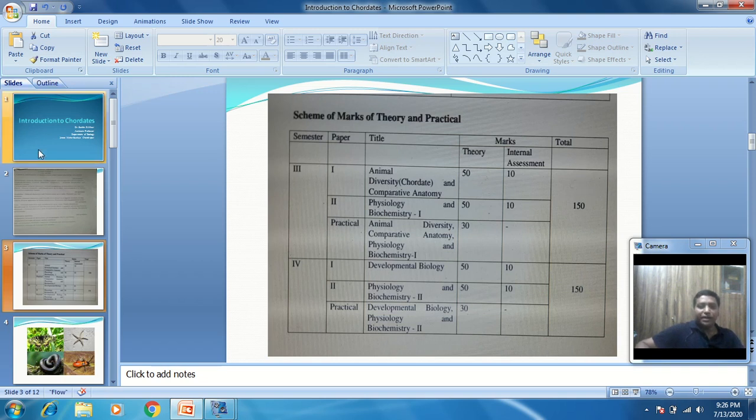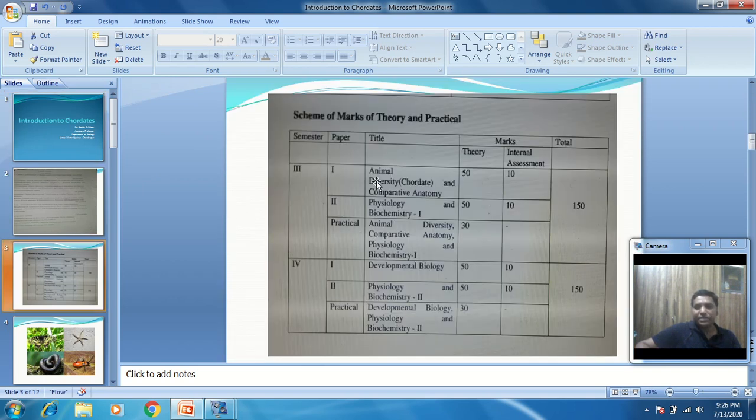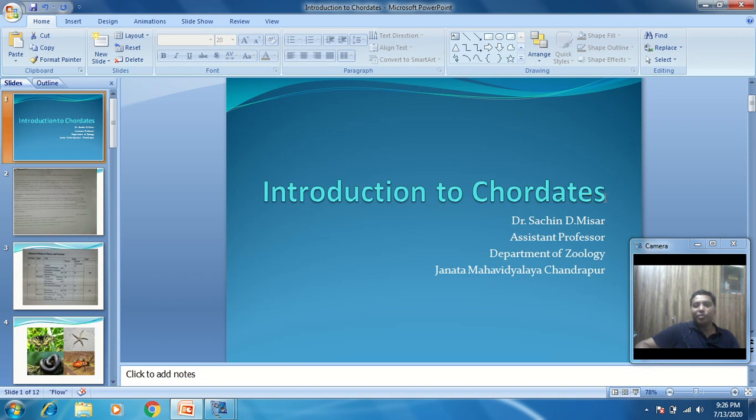Now come to the point. As our paper title is the animal diversity of the chordates, the question arises: what is meant by chordates, what is meant by non-chordates, and what is meant by the protochordate?